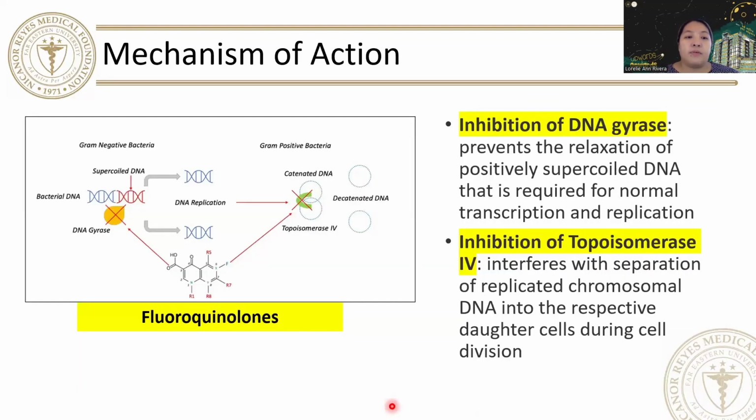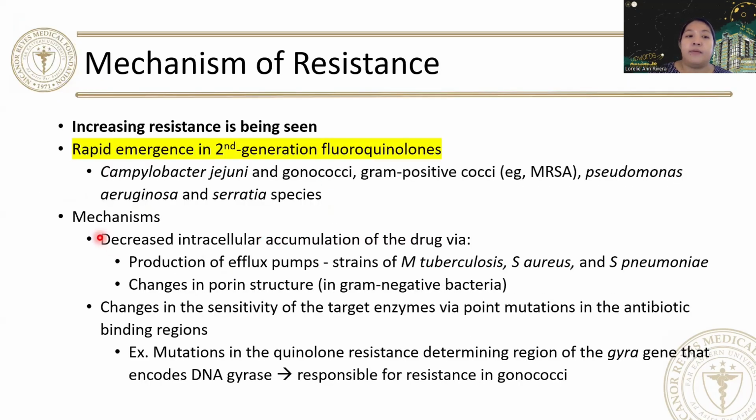So, what's the mechanism of action of your fluoroquinolone? Your DNA gyrase is an important enzyme for DNA replication and eventually producing your protein. Your fluoroquinolones inhibit your DNA gyrase enzyme.